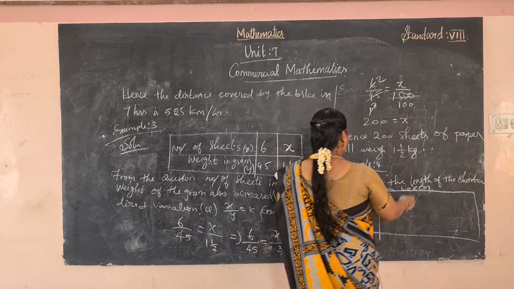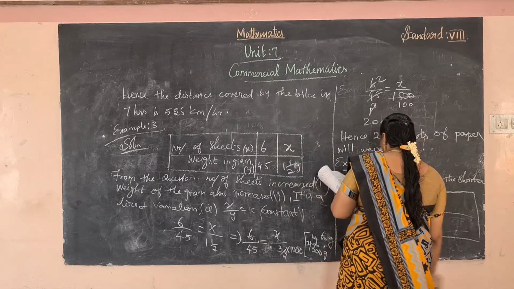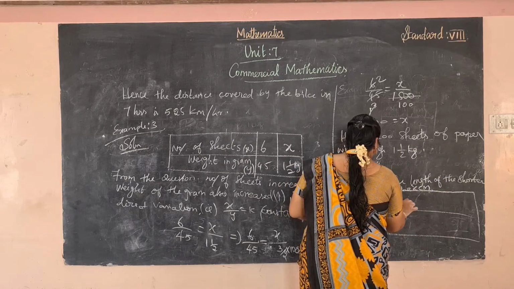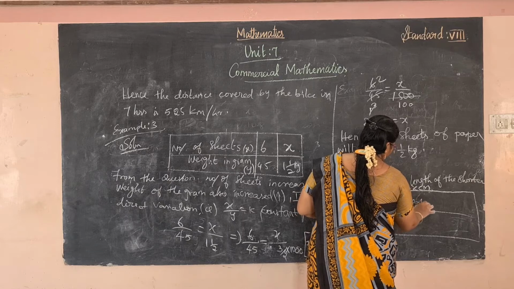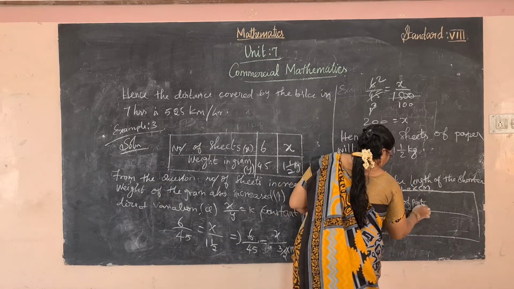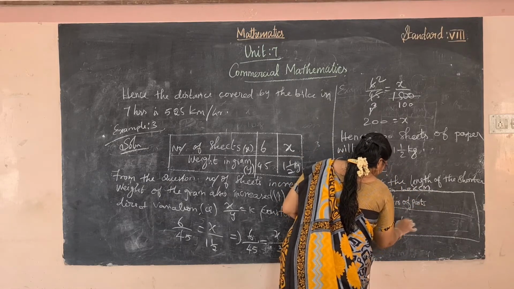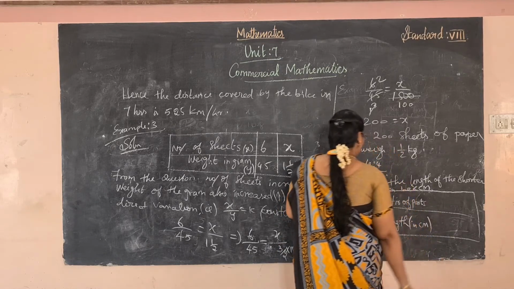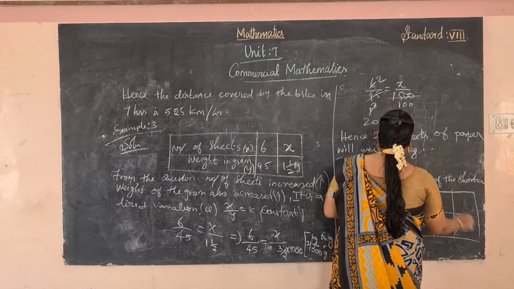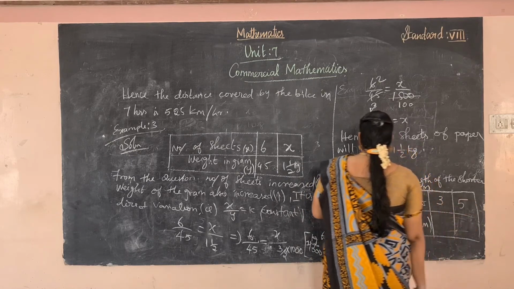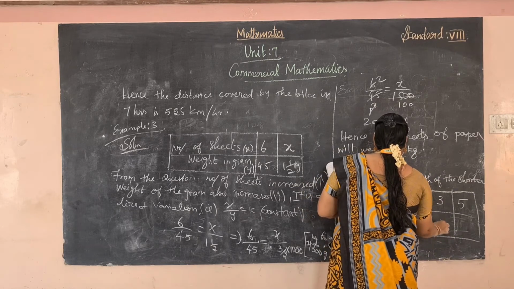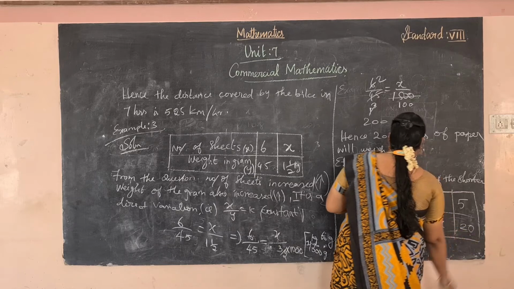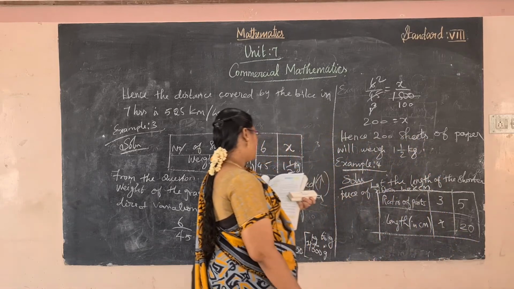Yes, we have considered x. Draw the table. Okay, so ratio is given. So ratio of part and then length in centimeter. So 3:5 is the ratio. Okay, so length we didn't know. X here, 20 centimeter.